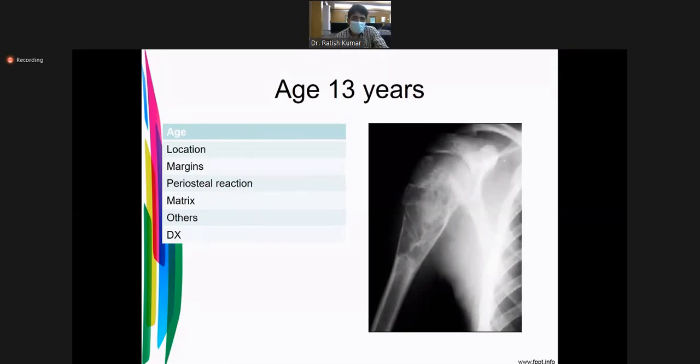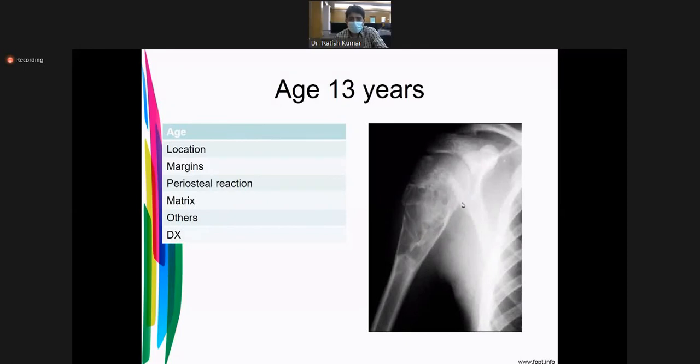Anyone idea? Please write your response. Which bone is this?